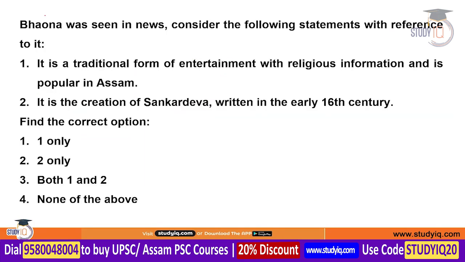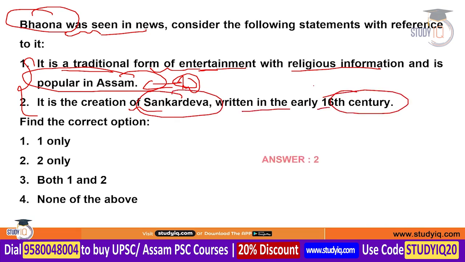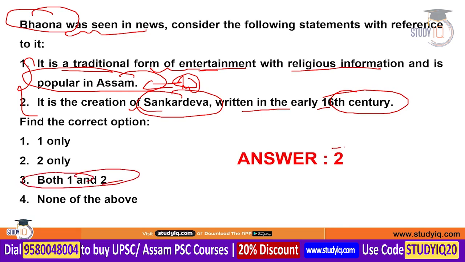Next question is about the Bhavna. It was seen in the news. Find the correct option with reference to the Bhavna. The first point is it is a traditional form of entertainment with religious information and it is very popular in Assam. And second is it is the creation of Shankardeva written in the early 16th century. The correct option is both 1 and 2. Mark it right here. Option number 3 is correct.